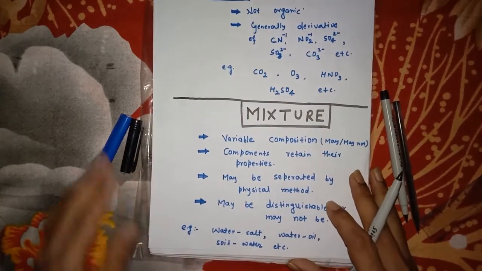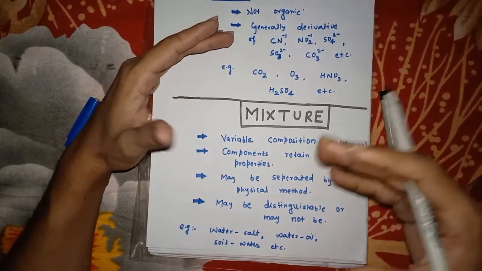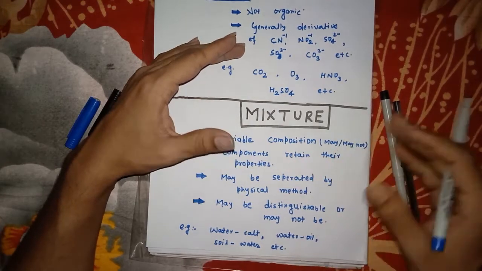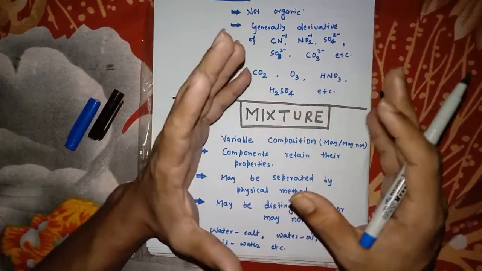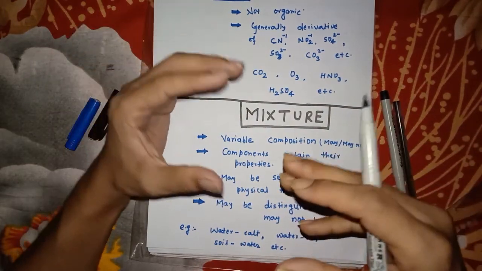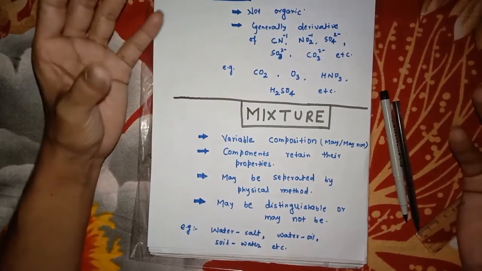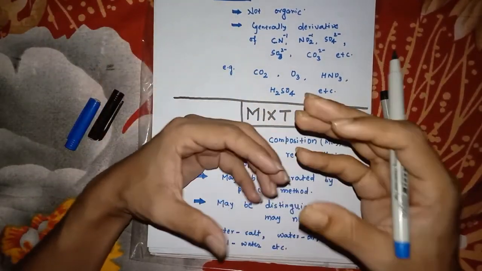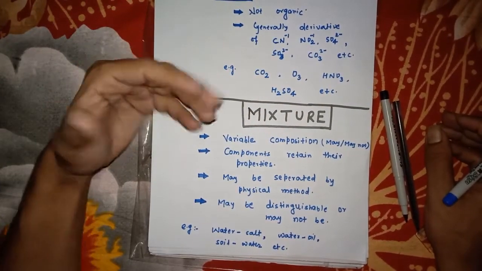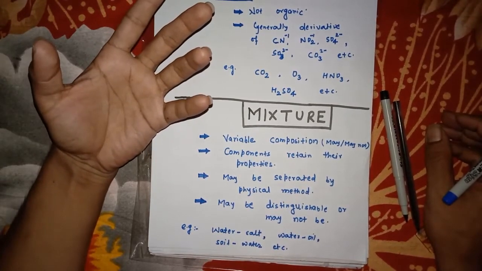What are mixtures? A mixture is when two or more substances, or two or more kinds of particles, are taken together but do not have a certain composition.